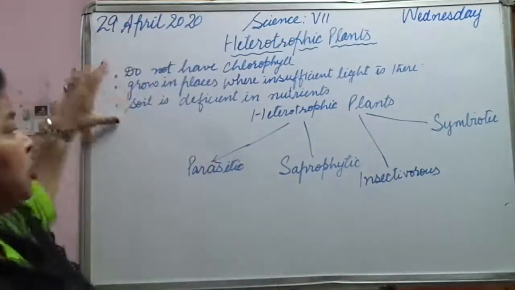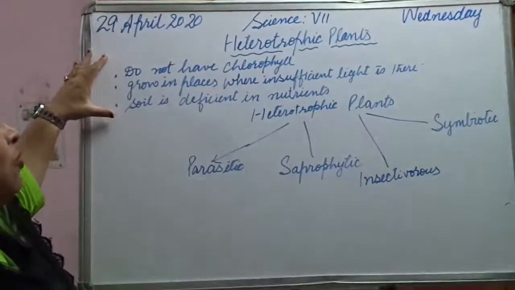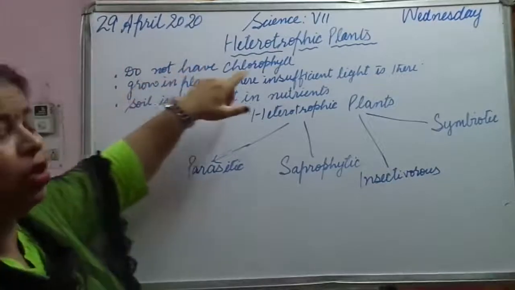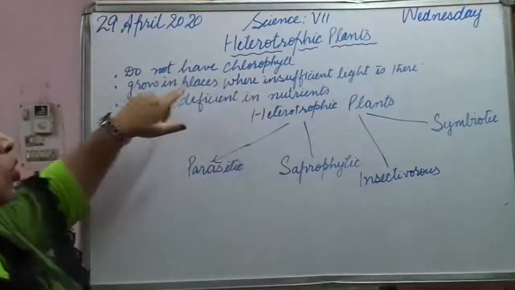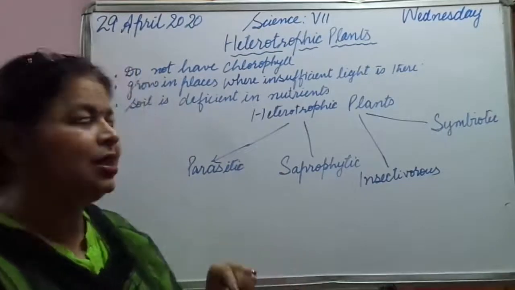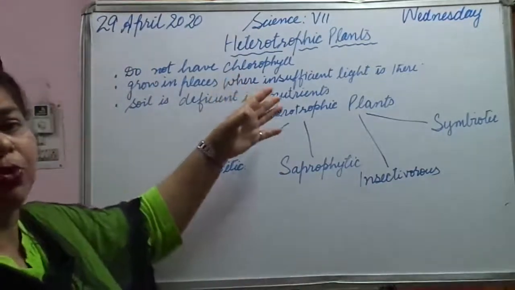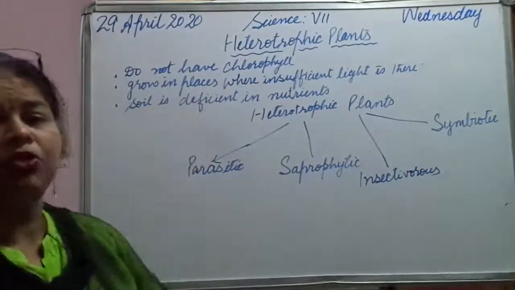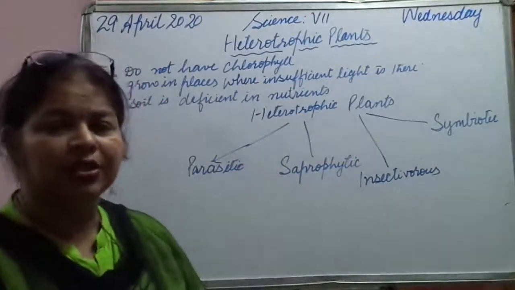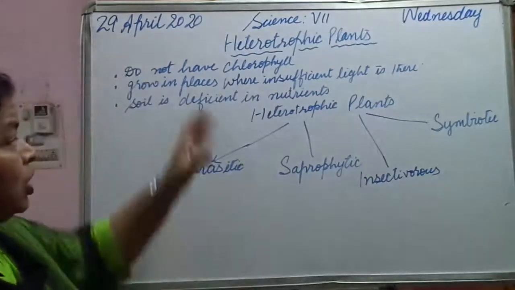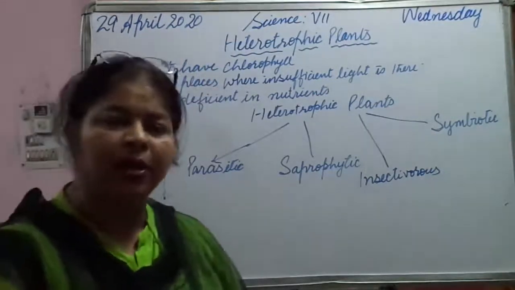So there are three possibilities, which can be all together or any one: they do not have chlorophyll, or they grow in places where light is not adequate, or the soil is deficient in nutrients. These three things can be responsible for the heterotrophic nature of the plant.